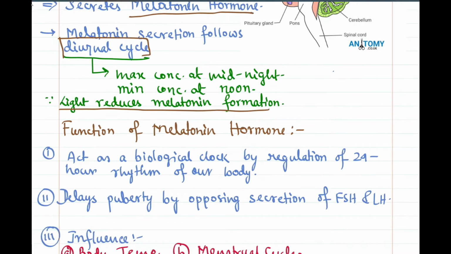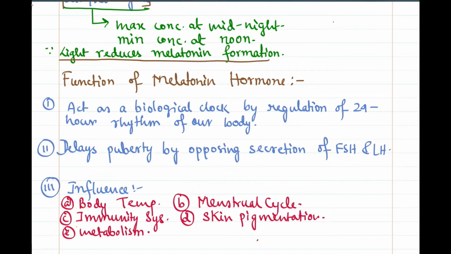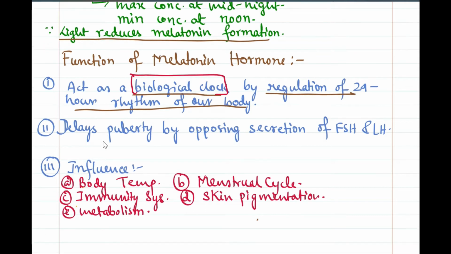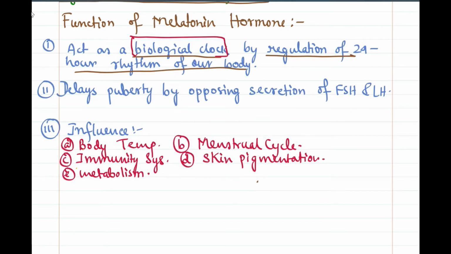Now, what are the functions of melatonin hormone? It acts as a biological clock by regulation of the 24-hour rhythm of our body. So an important point is that it is a biological clock and it regulates the 24-hour rhythm of our body. What is the 24-hour rhythm of our body? It means the sleep-wake cycle of our body. Also, it delays puberty by opposing secretion of follicle stimulating hormone and luteinizing hormone.